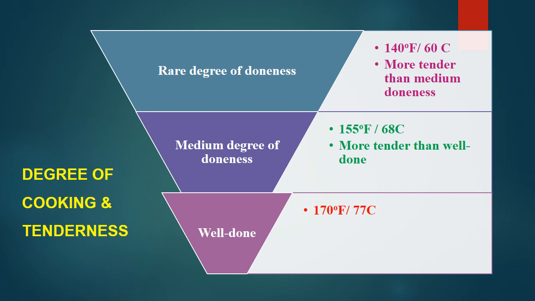Whereas the medium degree is around 68 degrees Celsius internal temperature, and this has more tender effect than the well done. And the well done means very well cooked, where the internal temperature reaches 77 degrees Celsius, but it will be comparatively less tender than medium done. So this is the difference. The more the doneness, the less the tenderness. So that's why in the Western countries they prefer low cooking around 60 degrees Celsius, that is the rare doneness. Then that gives better tenderness of meat.